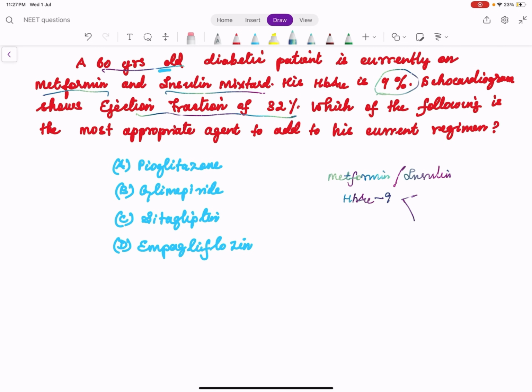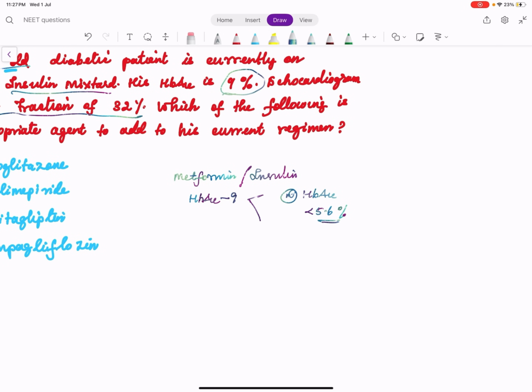So please remember, the normal HbA1c is less than 5.6%. When HbA1c is more than or equal to 6.4%, it is labeled as diabetes.